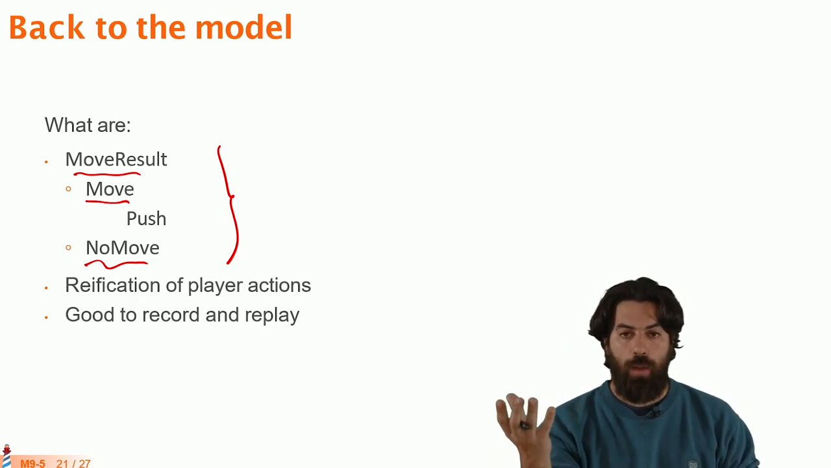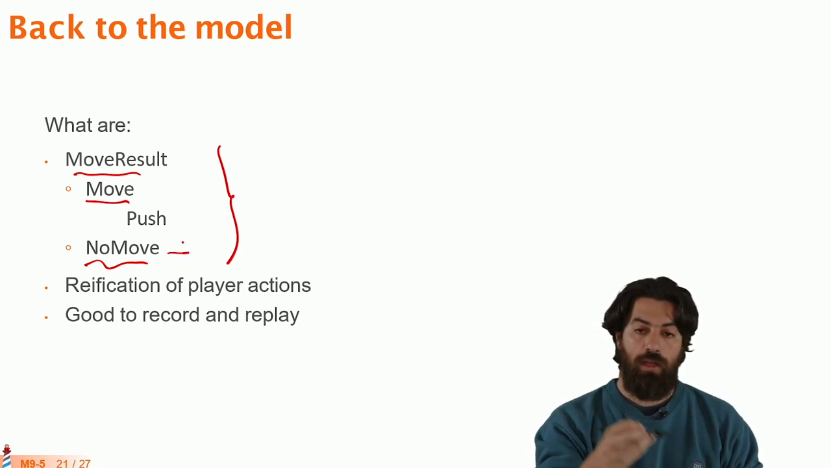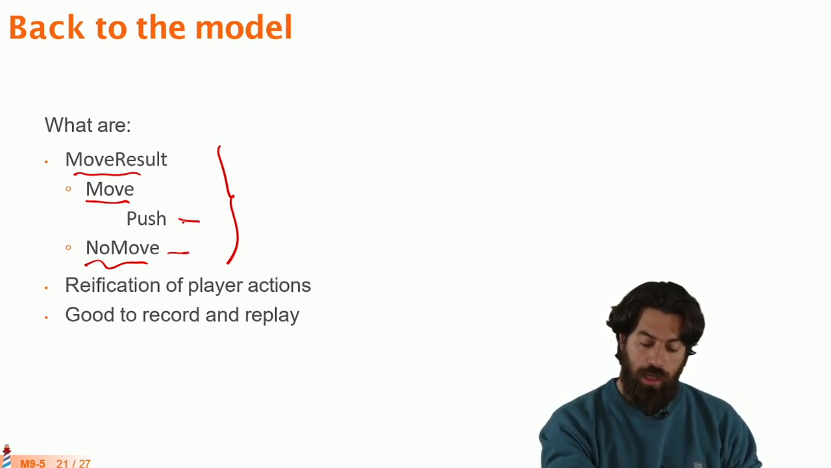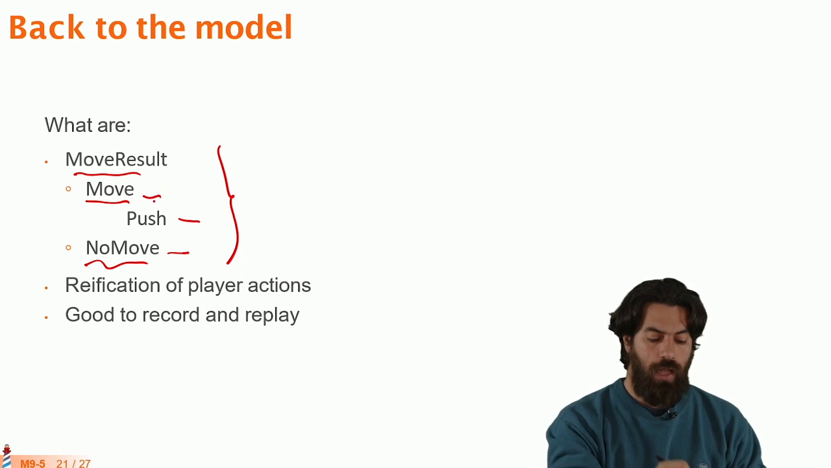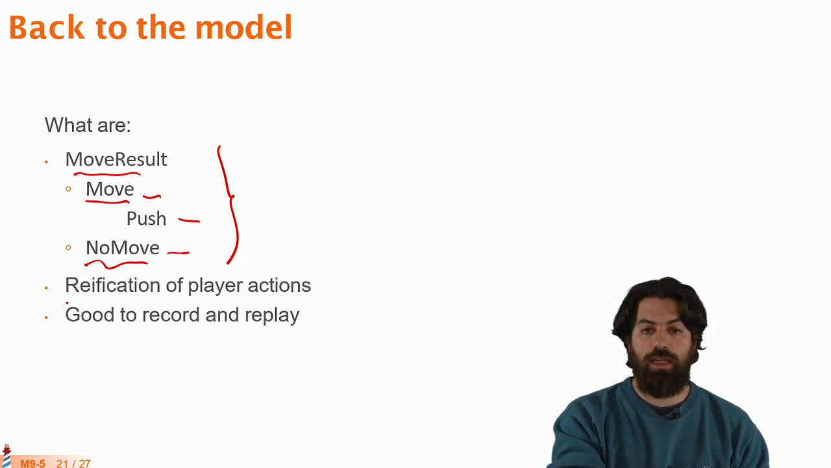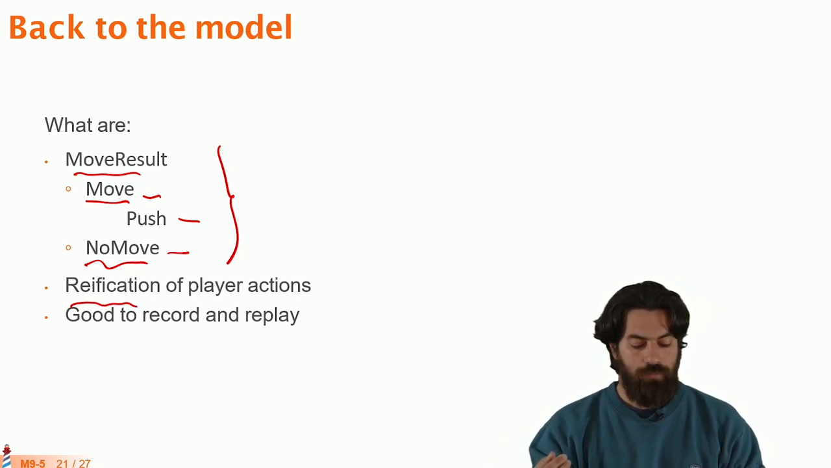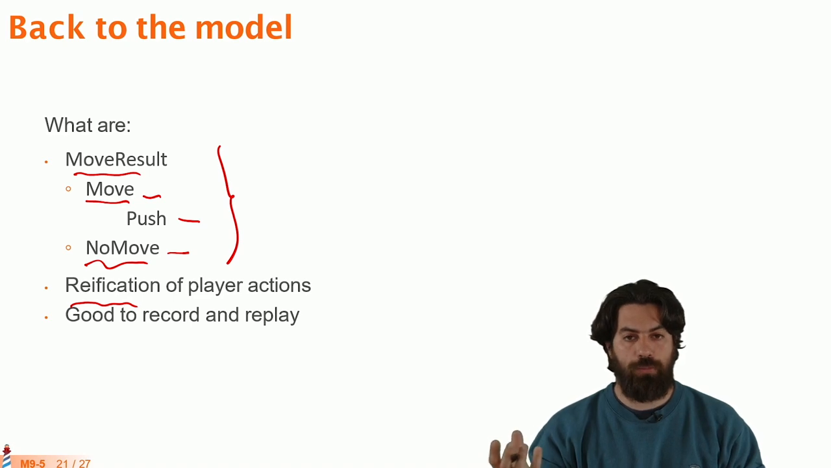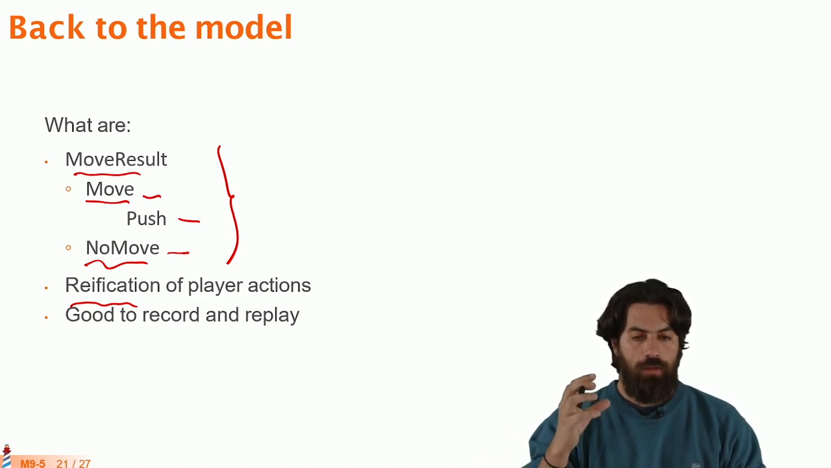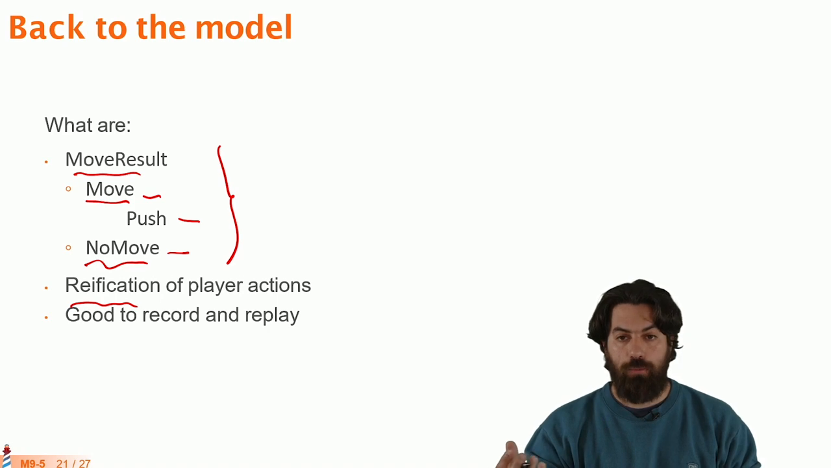So I'm trying to go up, and if there is a wall, I'm going to have a no move. If there was a box, I'm going to have a push, and if there was nothing, I'm going to have a move. So these are representations, or reifications, of the actions of the player. And having them as objects is not only good to be able to manipulate them, but also because we can store them, for example, to record them later and replay the game automatically.